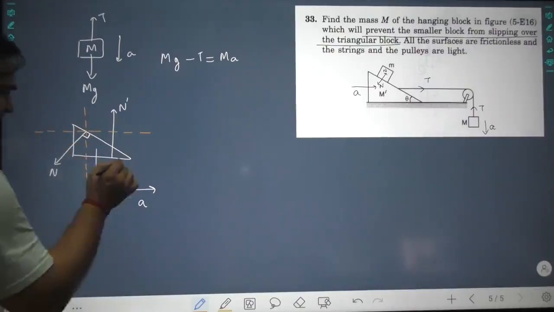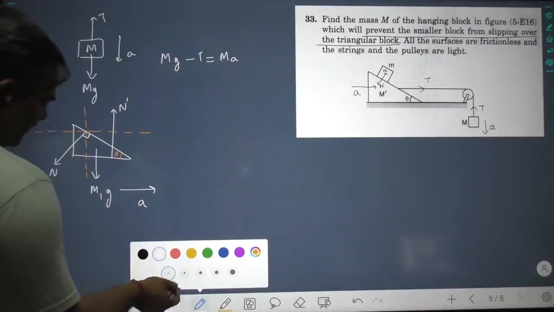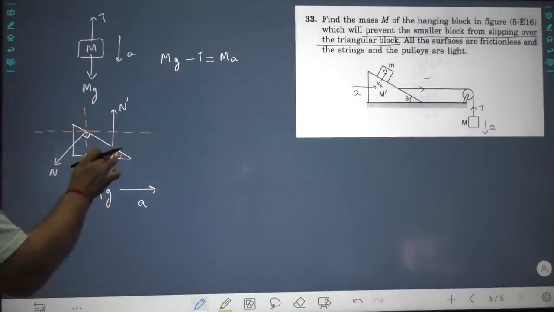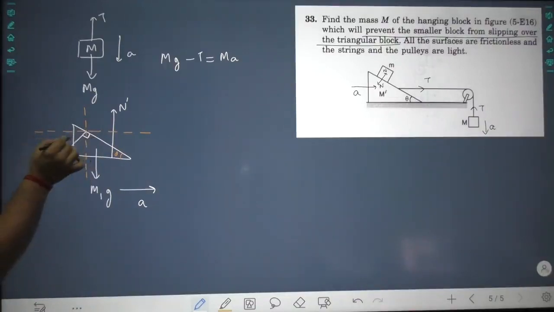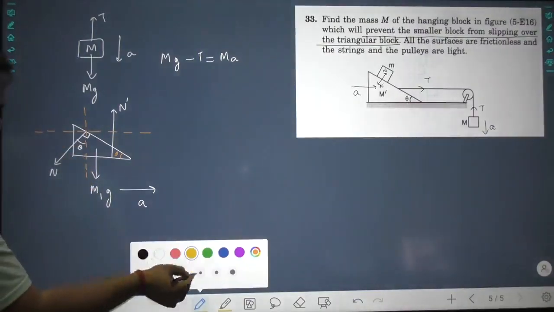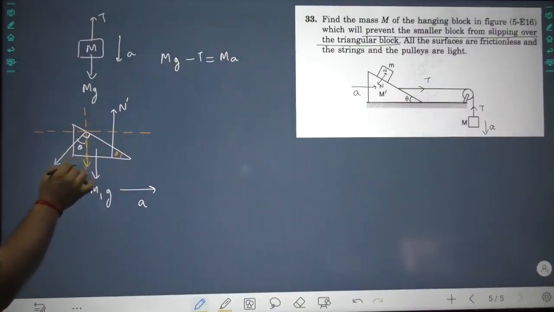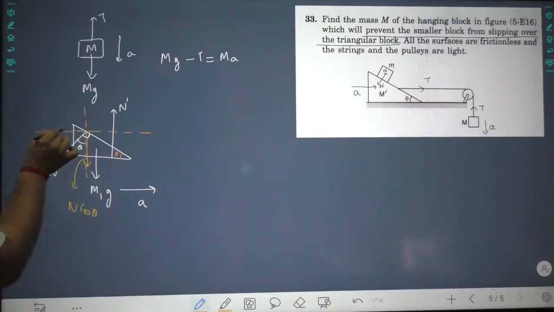Please understand, this angle is theta. Every time we do this, this is not a new thing that we are going to do. This is theta, the 90 minus theta, this comes out to be theta. So in the downward direction, let us use some more colors. Yellow color. In the downward direction, you will have N cos theta, and in this direction, you will have N sin theta.